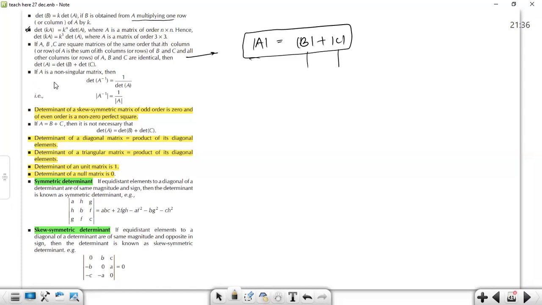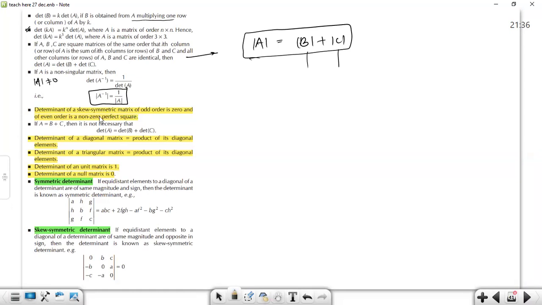Coming to the next property, if A is a non-singular matrix, non-singular means A's determinant is non-zero, then its inverse will definitely exist. It is an invertible matrix. If there is any matrix whose inverse exists, then we may call it an invertible matrix. So the determinant of the inverse matrix is simply equal to the inverse of the determinant of the matrix, as simple as that.